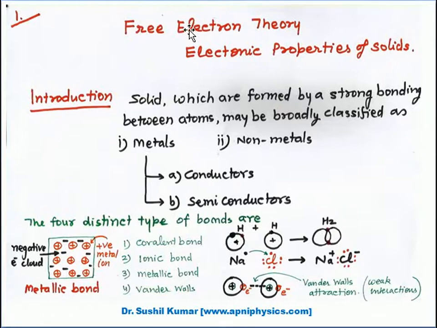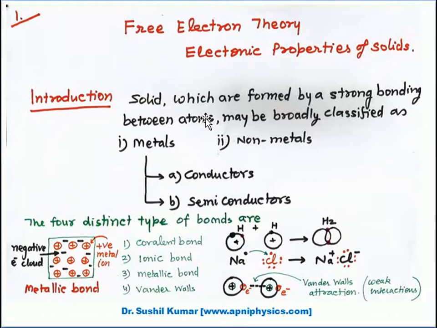So in introduction, we know that solids are formed by a strong bonding between atoms, and may be broadly classified into two categories, एक metals and second non-metals. Metals are categorized further, conductors and semiconductors. Non-metals means insulators, right? So the focus is only on the metals, and metals are of two types, conductors and semiconductors.